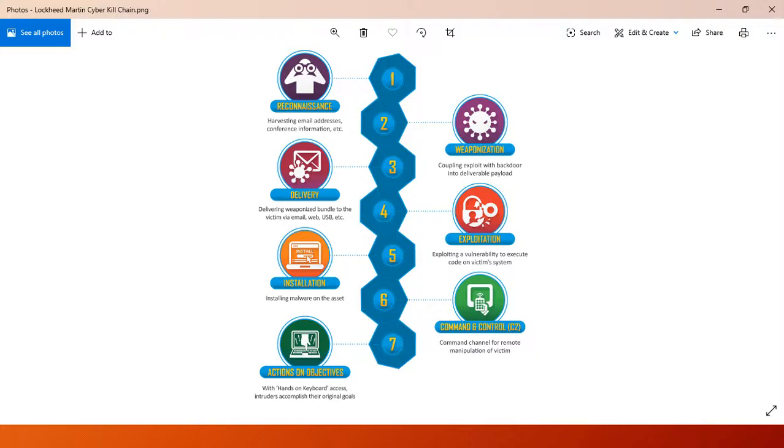Fifth, the installation phase is establishing a beachhead at the victim. The adversary typically installs a persistent backdoor and implant in the victim environment to maintain access for an extended period of time. It can be installing a web shell on a web server, installing backdoors, or creating a point of persistence by adding an auto-run registry key. Some adversaries also use timestomping and make malware appear as part of the standard operating system.